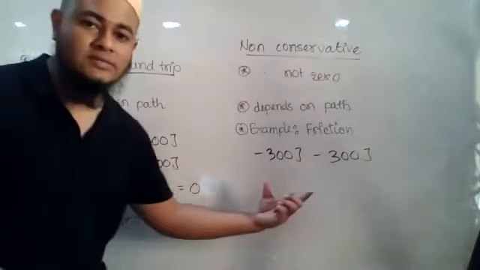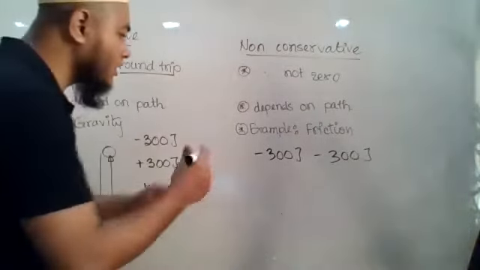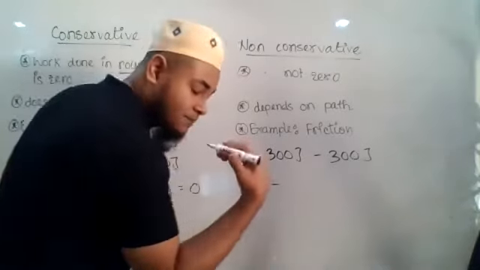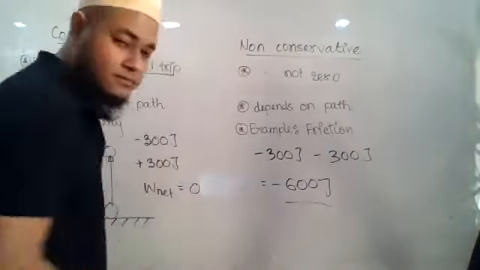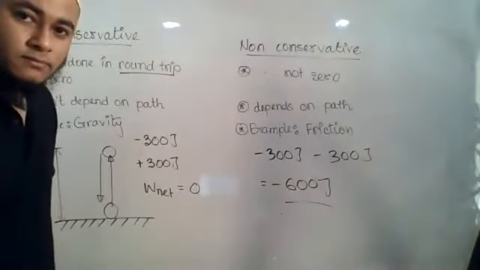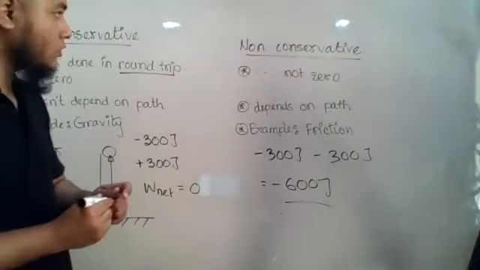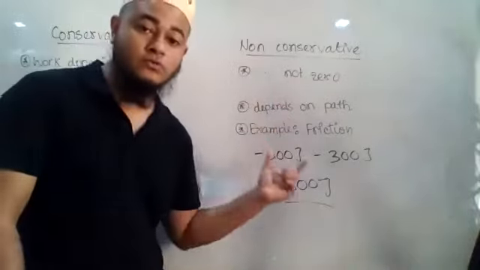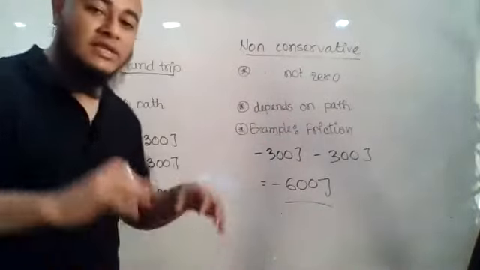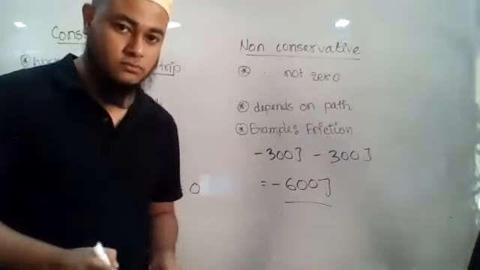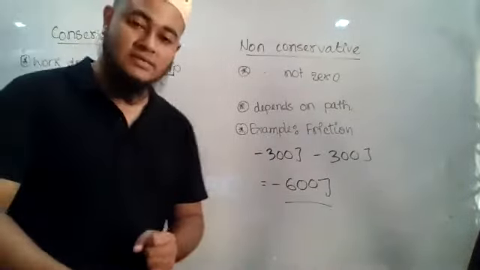So they cannot balance each other. If I take the total work done by the friction force, it will be minus 600 joule, right? So we can see that friction force is a non-conservative force. Why? Because the total work done in the round trip is not 0. It is minus 600 joule.